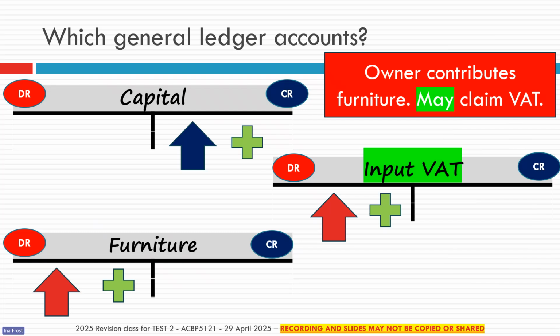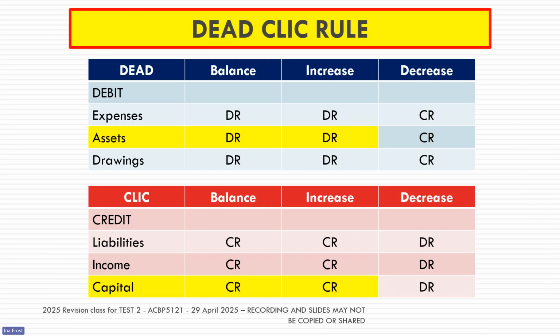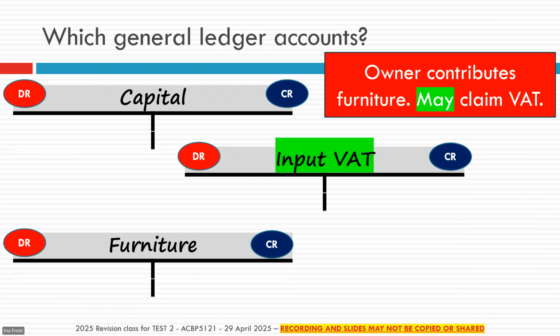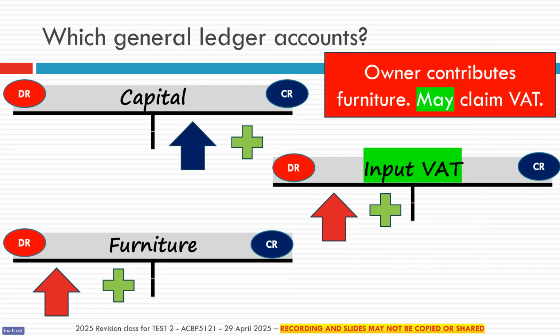The owner is contributing furniture, which means capital has to increase, and per dead click, if capital increases, it's the credit side. Our assets must also increase, so per the dead click rule, that is a debit. So capital must increase, furniture must increase, input VAT must increase.